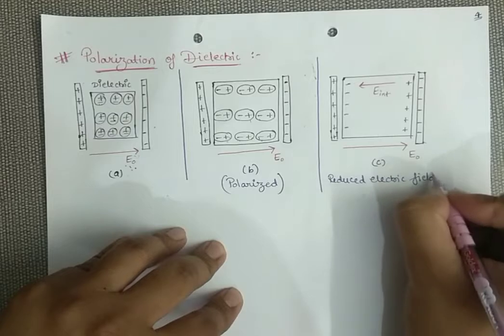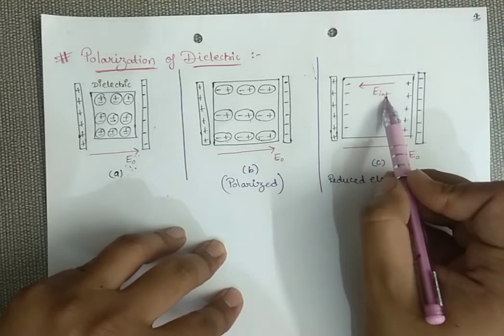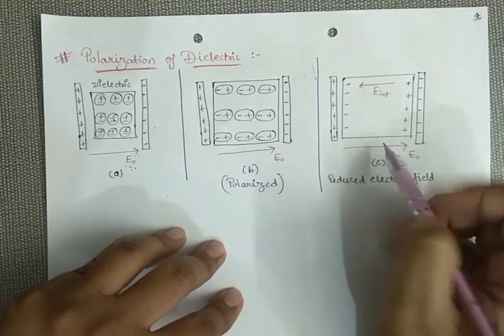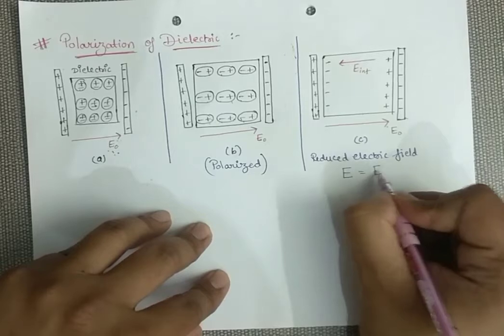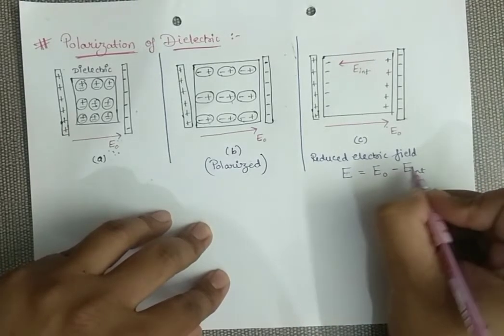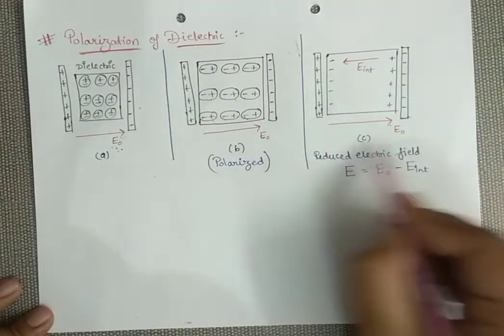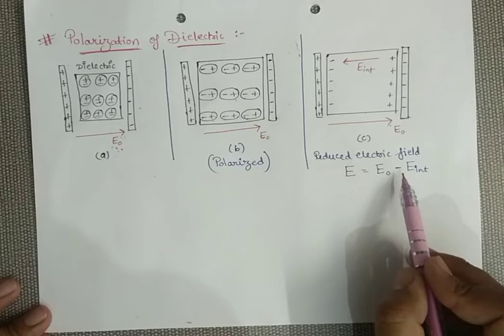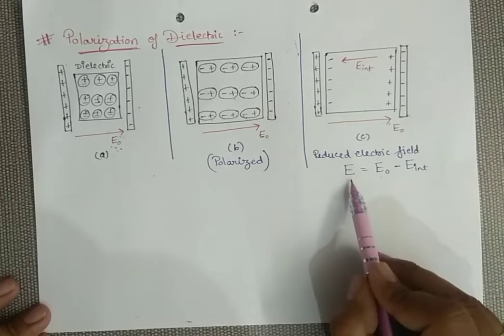You can see that the external field is in this direction and the internal field is in this direction. Both fields are opposite. So your reduced electric field E can be given as E naught minus E internal. This is your net field inside this dielectric, that is, external field minus internal field. They are not equal. If they were equal, then you could say the net field is zero.